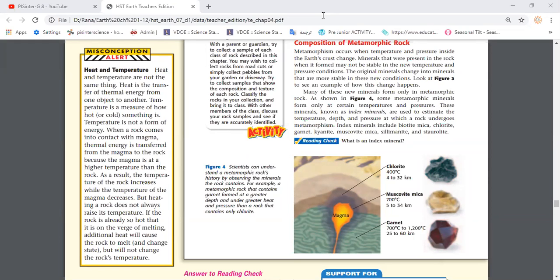Because rocks are heated by magma, they're more heated by magma. Excellent. Because rocks which surround magma will be in direct contact with the extreme heat and pressure of the magma, so they may change completely. That means the structure, the composition, and the texture will completely change. While regional metamorphism happens because of the pressure of the different layers of the earth over the deeply buried rocks. So in that case, the change is not as big as in contact metamorphism.